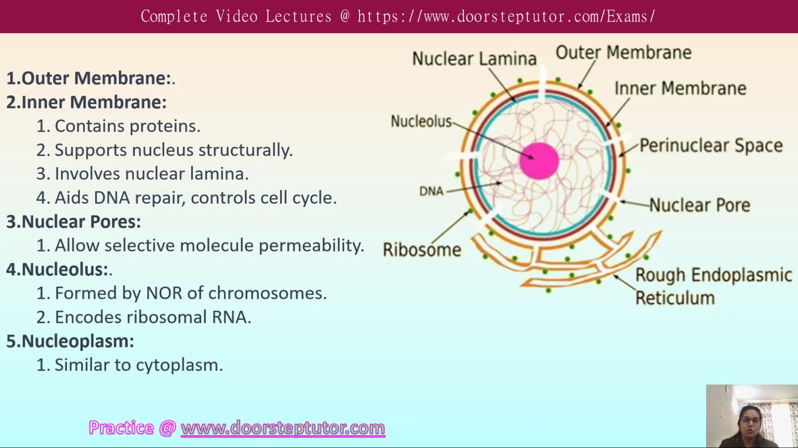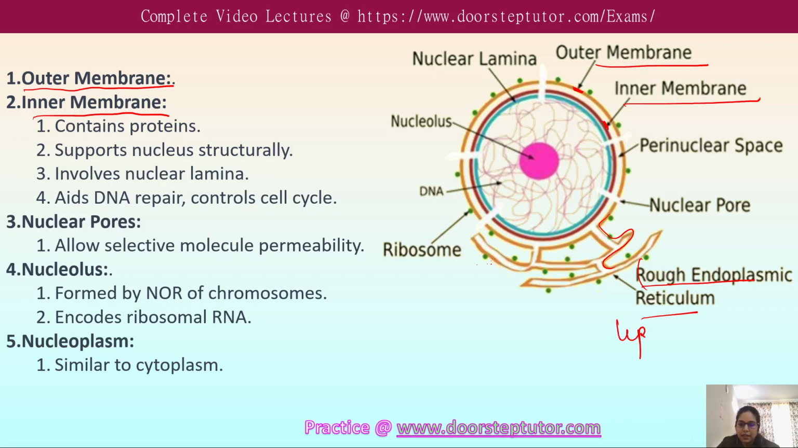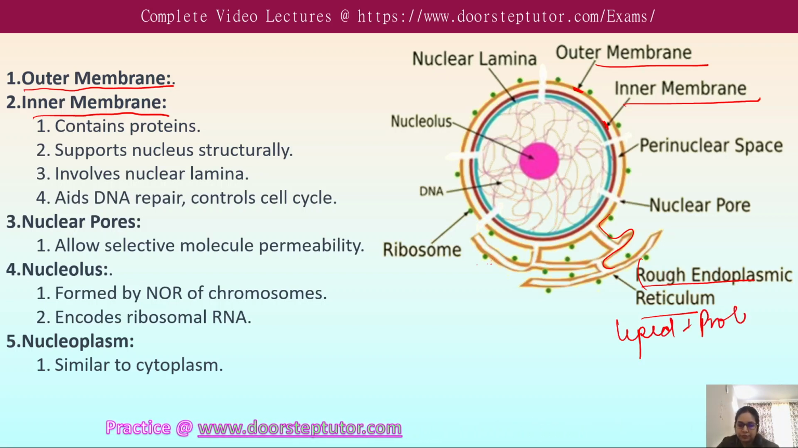It is double membranous, meaning it is composed of an outer membrane and an inner membrane. In this structure, the outer membrane is the orange one, and the inner membrane is the red one. The outer membrane is continuous with the endoplasmic reticulum, because here we can see that this membrane is in continuity with the endoplasmic reticulum that has ribosomes attached to it, making it a rough endoplasmic reticulum, which is involved in the synthesis of lipids as well as proteins.